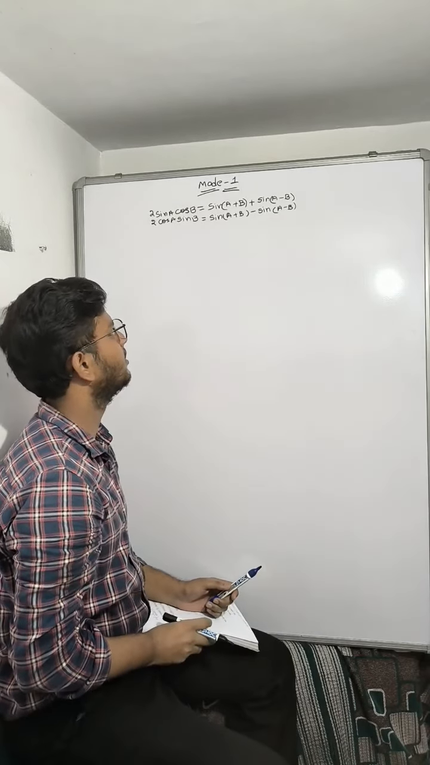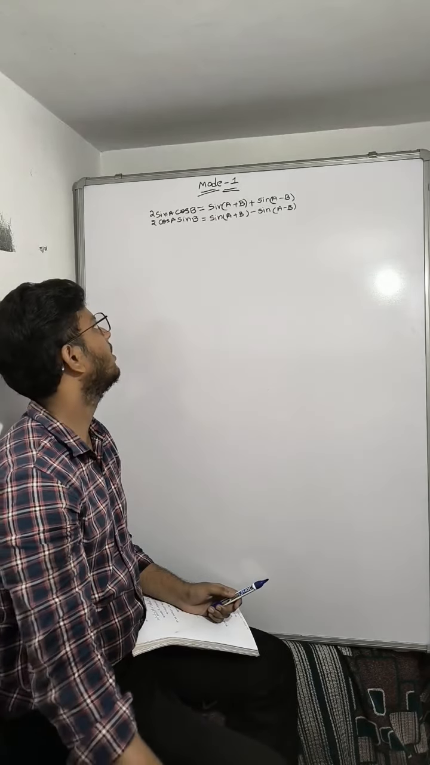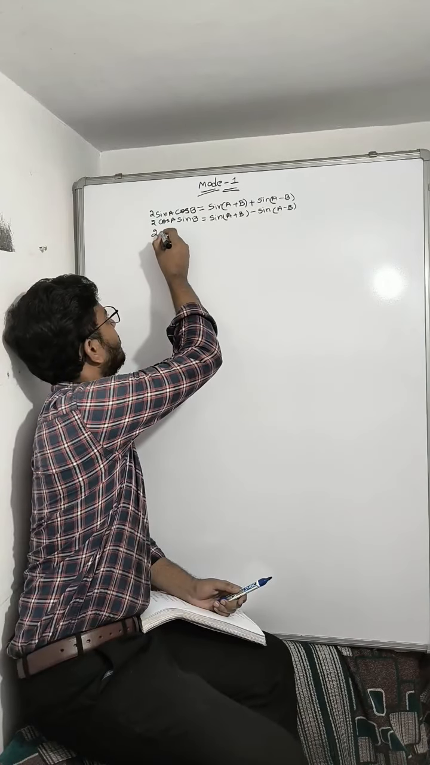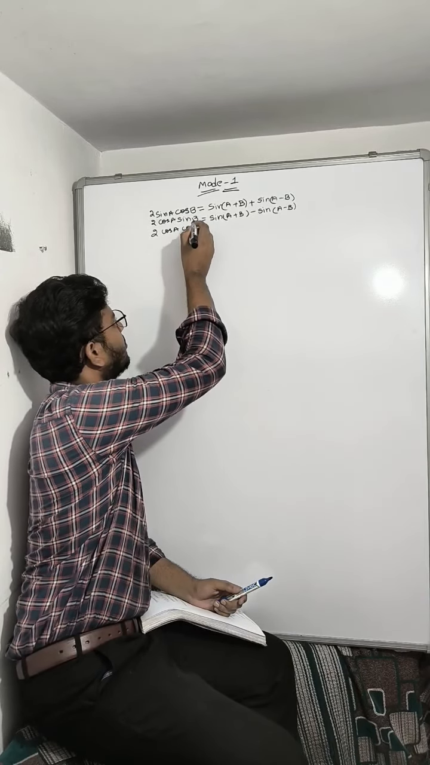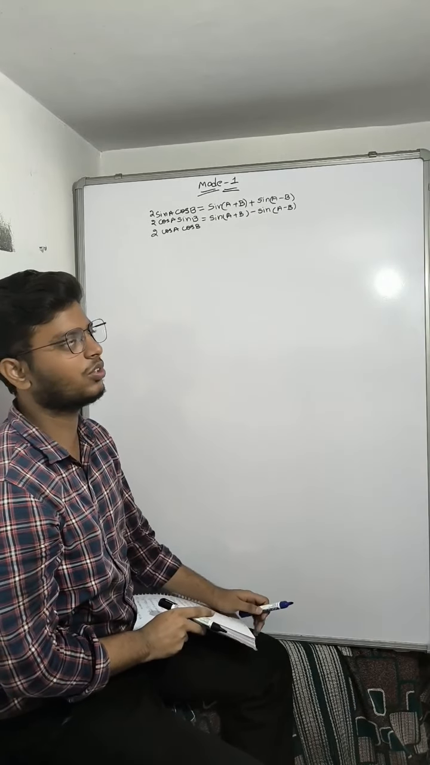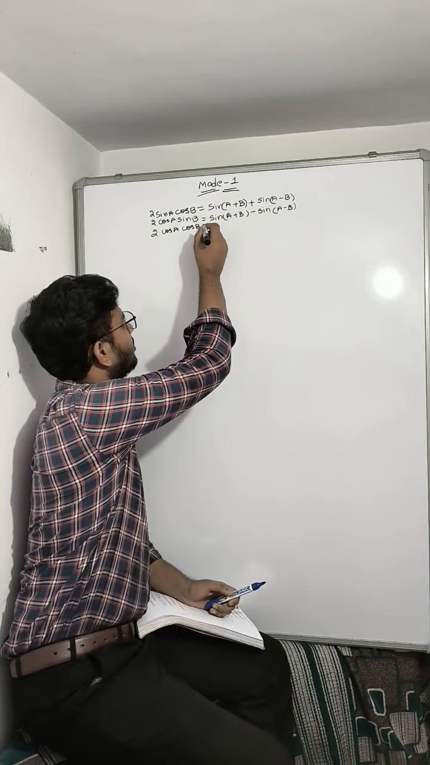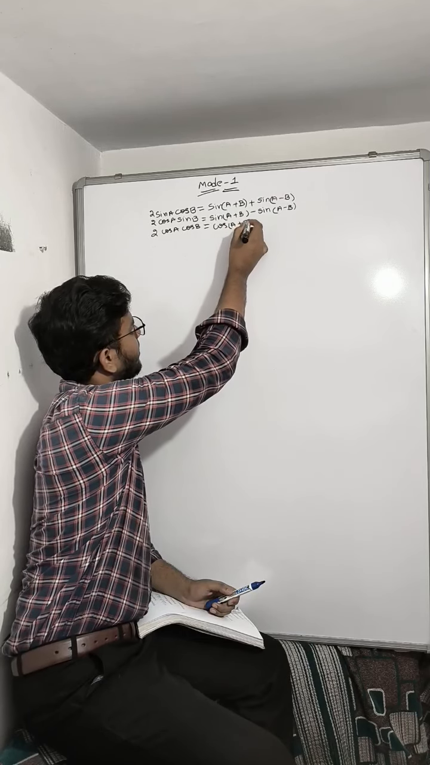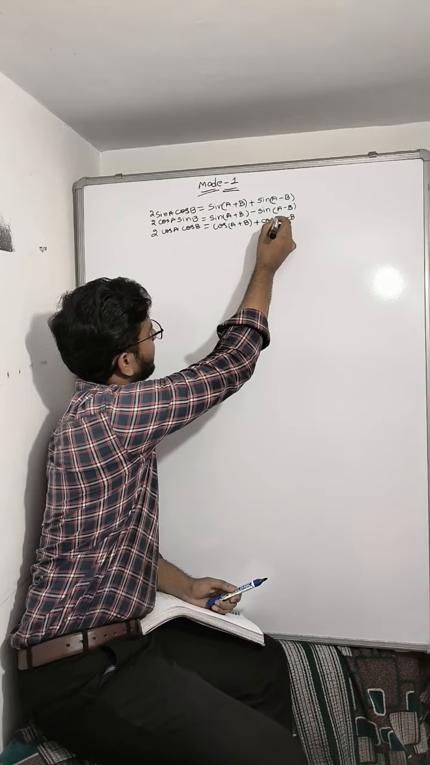Total 4 formulas. We discussed two formulas and the problems also, and now we are discussing another 2 formulas. I will write 2 cos A cos B. When the given sum has 2 cos terms, what do we have to do? 2 cos A cos B is equal to cos(A plus B) plus cos(A minus B).